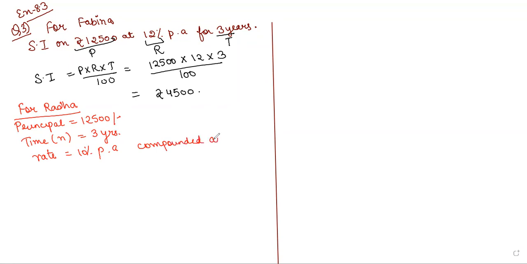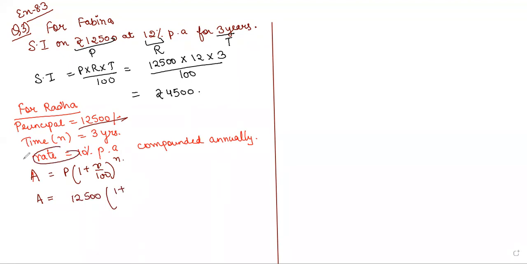Compounded annually. So find the compound interest. To find the compound interest, first find the amount. Amount is equal to principal into 1 plus R by 100 raised to the power n. So amount is equal to 12,500 into 1 plus 10 divided by 100, raised to the power 3 years.